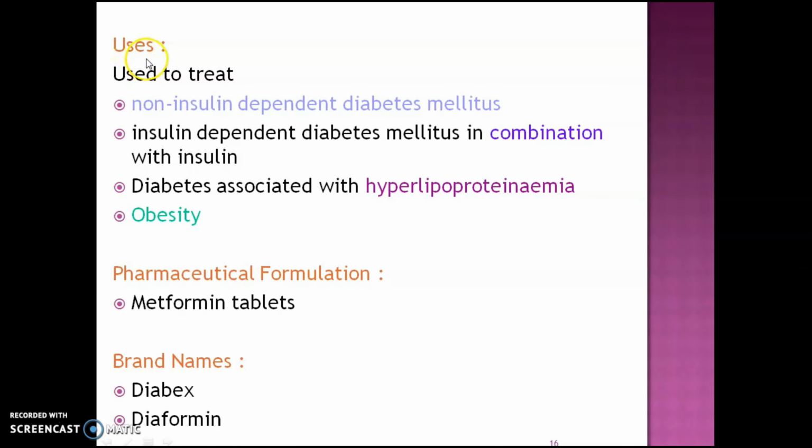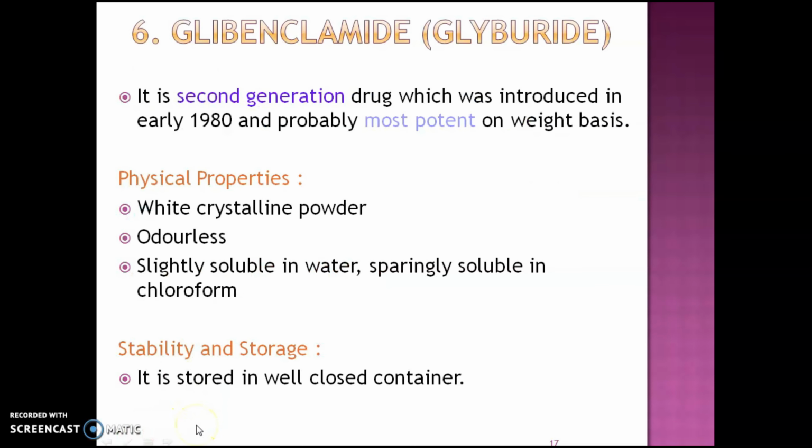Next point is the uses of metformin. It is used to treat non-insulin dependent diabetes mellitus, insulin dependent diabetes mellitus in combination with insulin, diabetes associated with hyperlipoproteinemia, and obesity. Metformin is generally available in the market as a tablet under the brand names Diabitax and Diaformin.